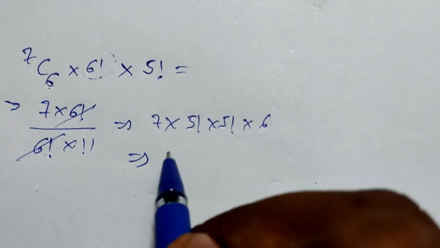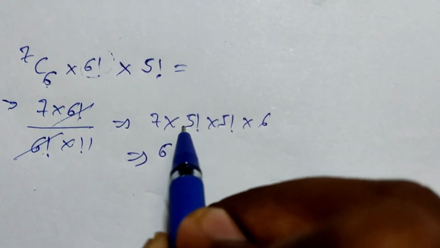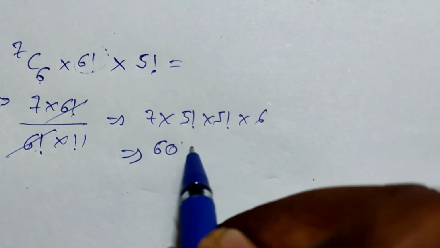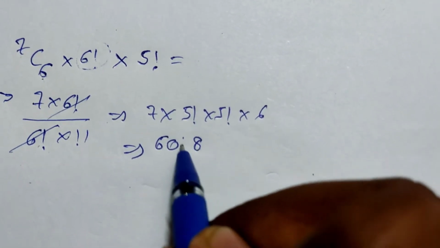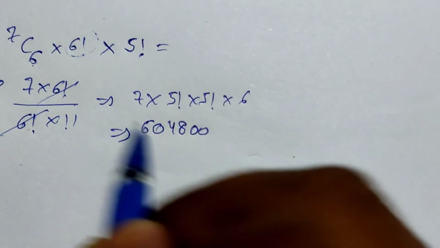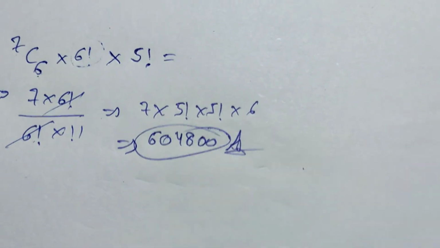So after calculating it, we will get the answer 5 into 5 plus 6. This is the answer. Thank you.